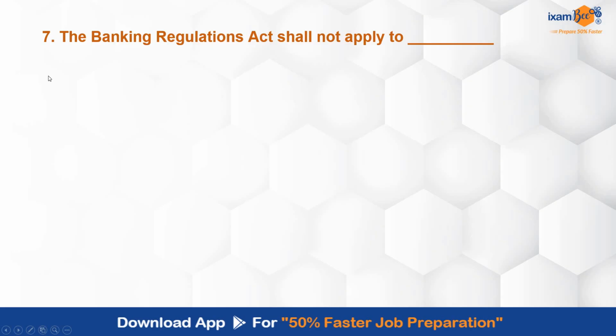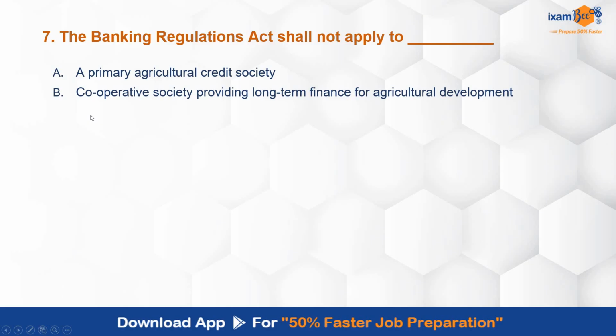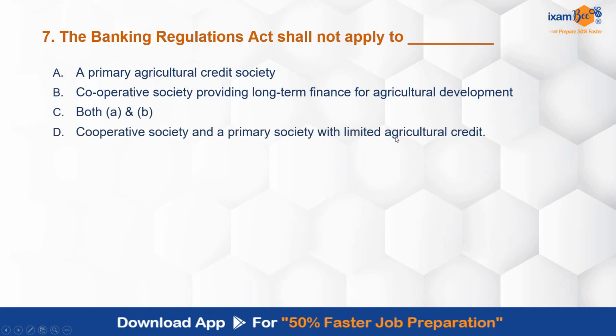The applicability now. The Banking Regulation Act shall not apply to: primary agricultural credit society, cooperative society providing long-term finance for agricultural development, both A and B, cooperative society and a primary society with limited agricultural credit, none of the above. यानी कि सबको applicable है.